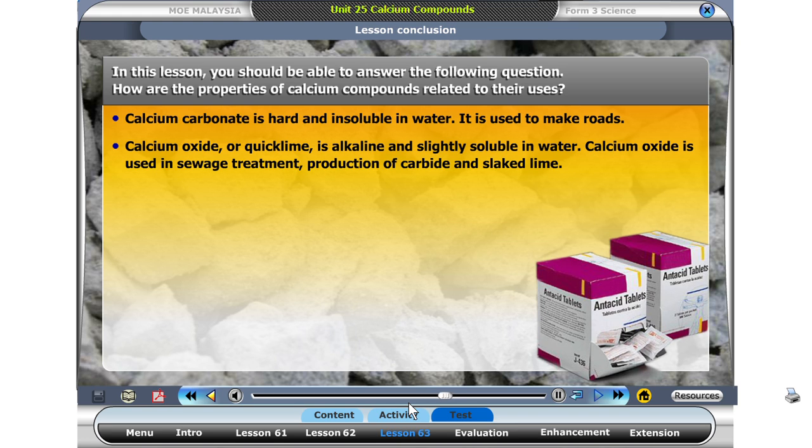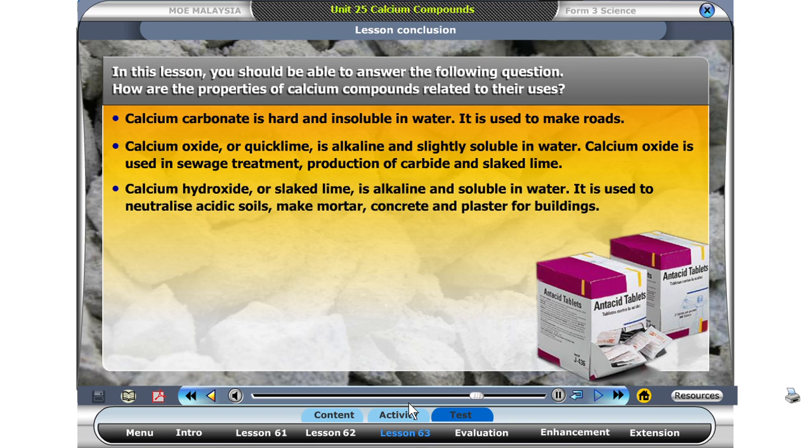Calcium oxide is used in sewage treatment, production of carbide, and slaked lime. Calcium hydroxide or slaked lime is alkaline and soluble in water. It is used to neutralize acidic soils, make mortar, concrete, and plaster for buildings.